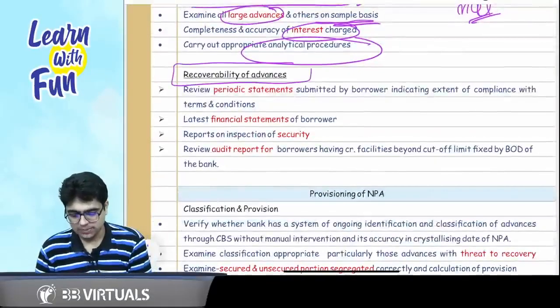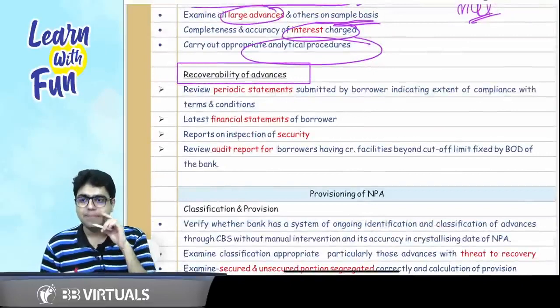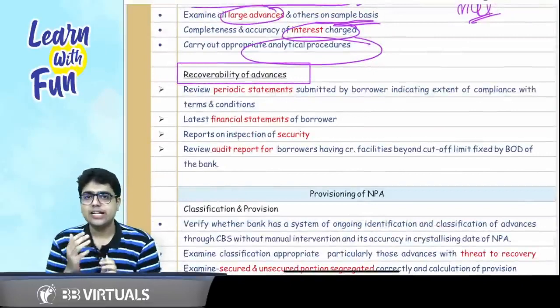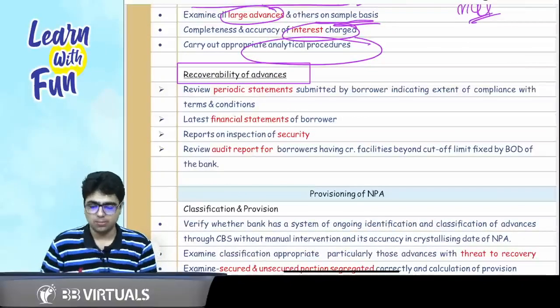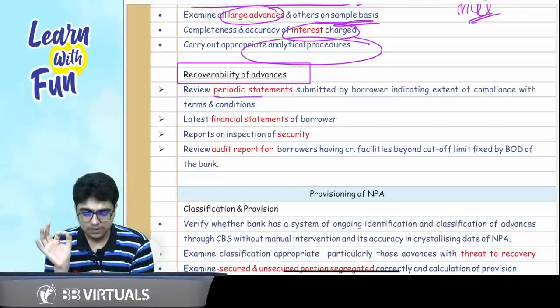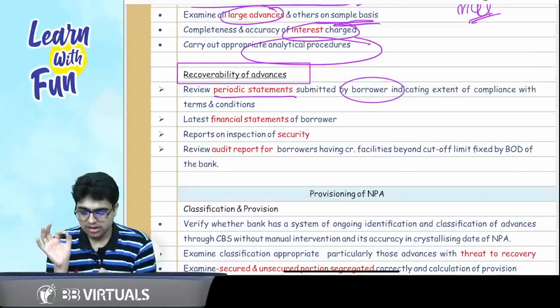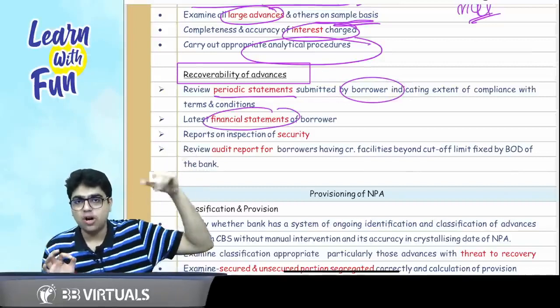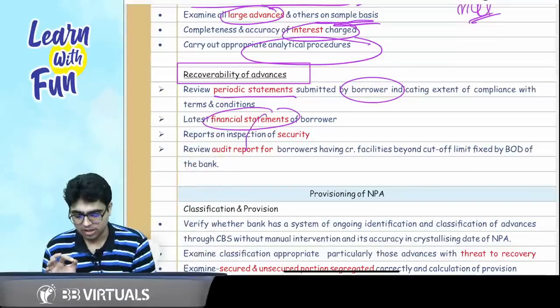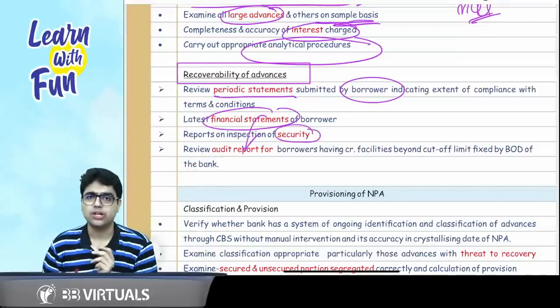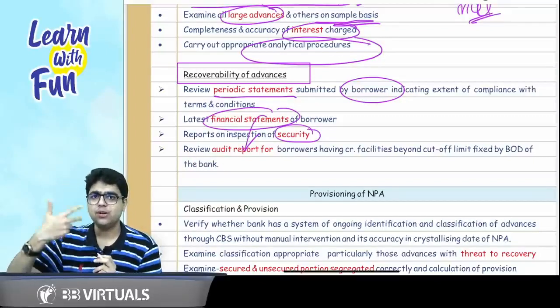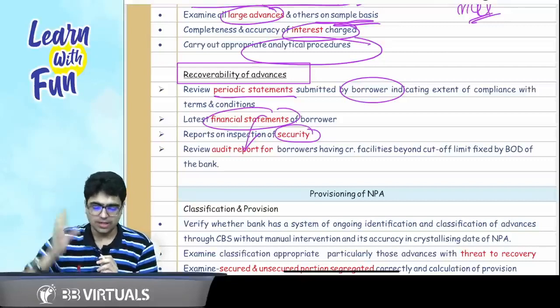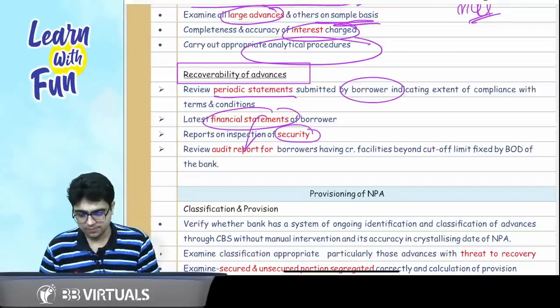Now comes the concept of recoverability of advances. Will the bank be able to get the money back? It depends on the statements submitted by the borrower. So review the periodic statement submitted by the borrower and the latest financial statement. On that financial statement, check the audit report, plus see the report on inspection of security. Periodic statement, financial statement, audit report and inspection of security. Got it, sir? Got it.